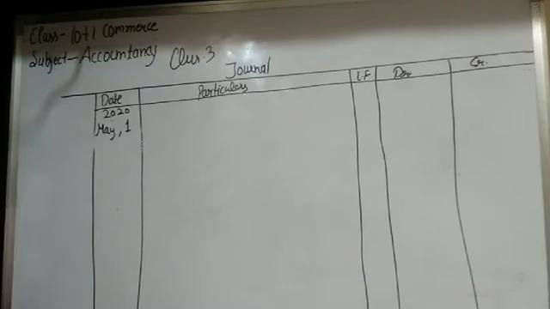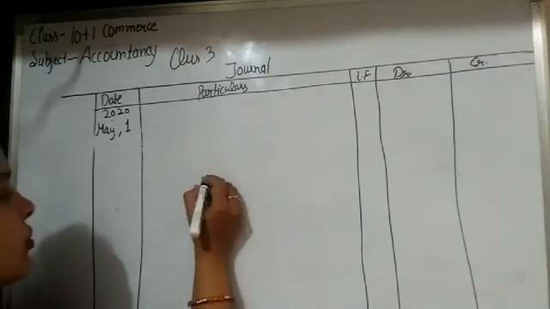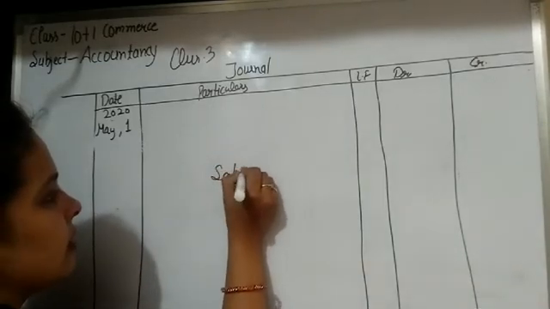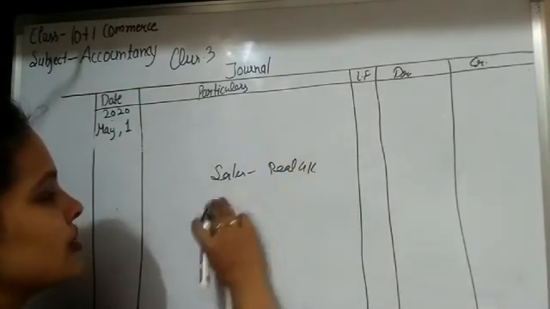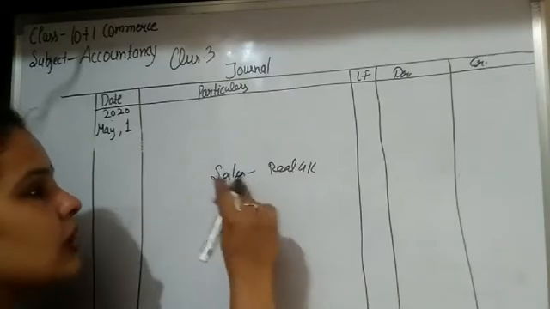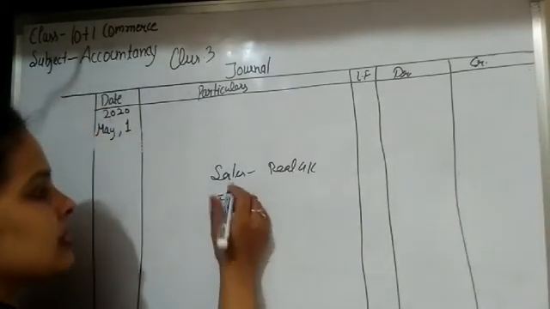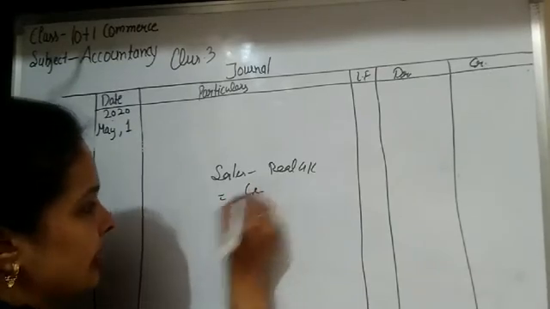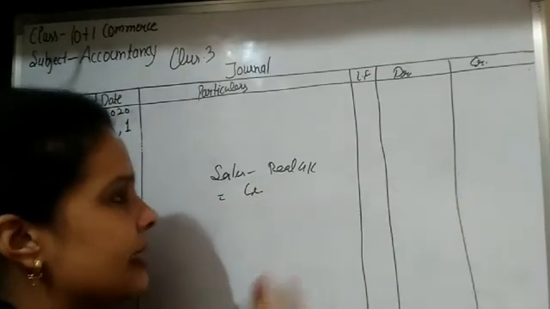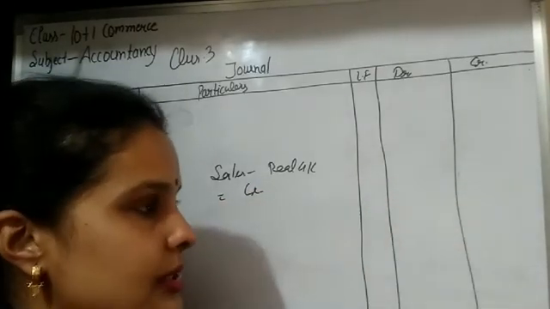So goods sold for rupees 15,000. So students, sales are real. Sales deal with real account. So when sales are done, some amount of stock goes out from the business, so sales are credited. And when sales are done, some amount of cash is received.